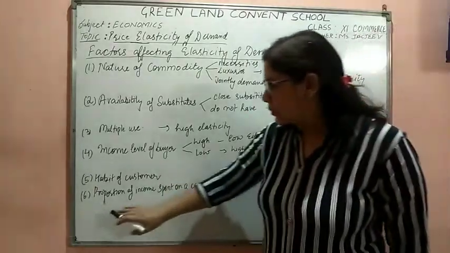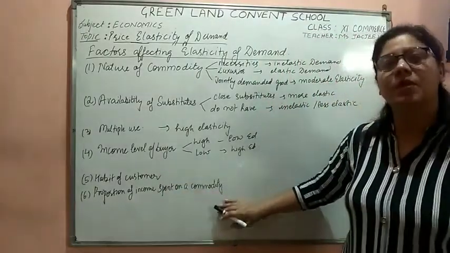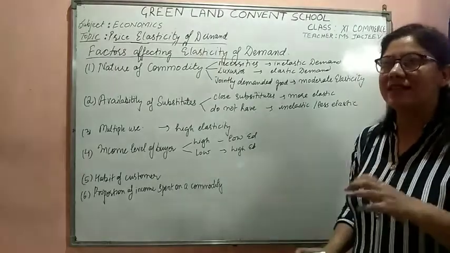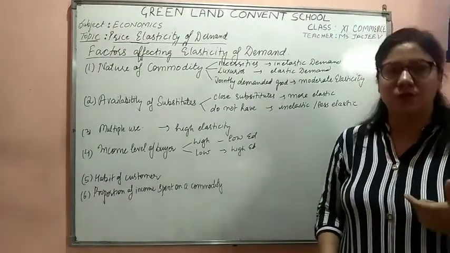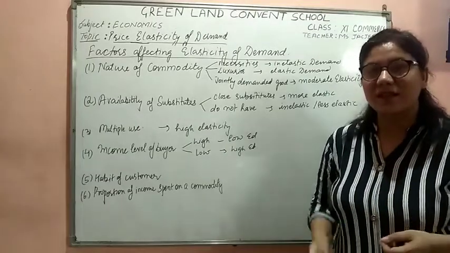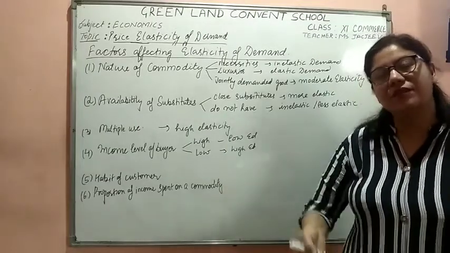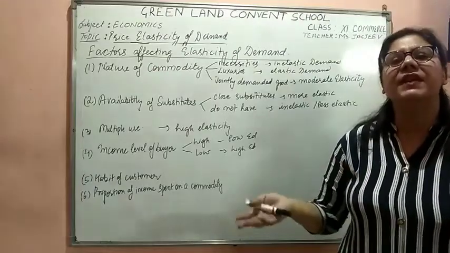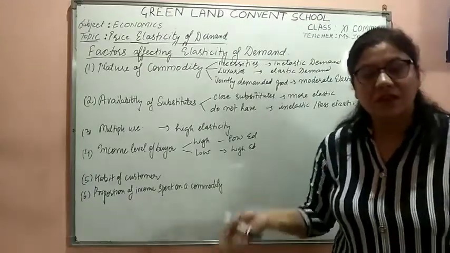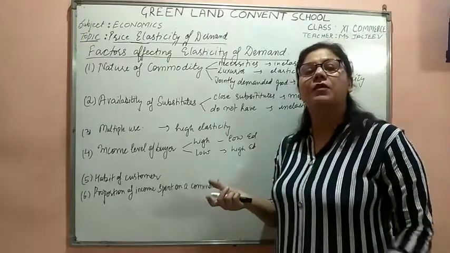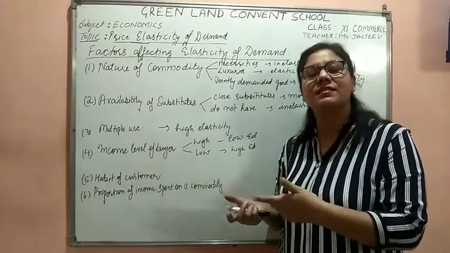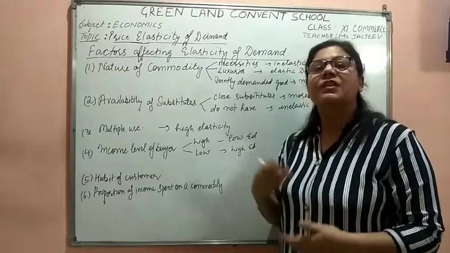If I talk about the proportion of income spent on the commodity. Look students, there are certain commodities in our house on which we spend a very little proportion. Like toothpaste, a very little proportion if we are earning 50,000. We are hardly spending 200, 300 on toothpaste. We are hardly spending a little amount on matchboxes, a little amount on shampoo.